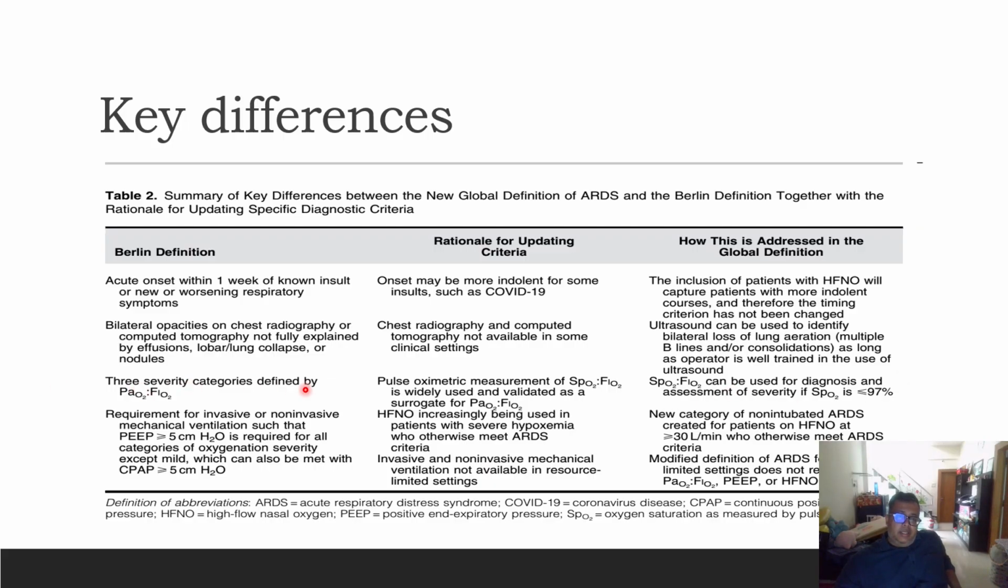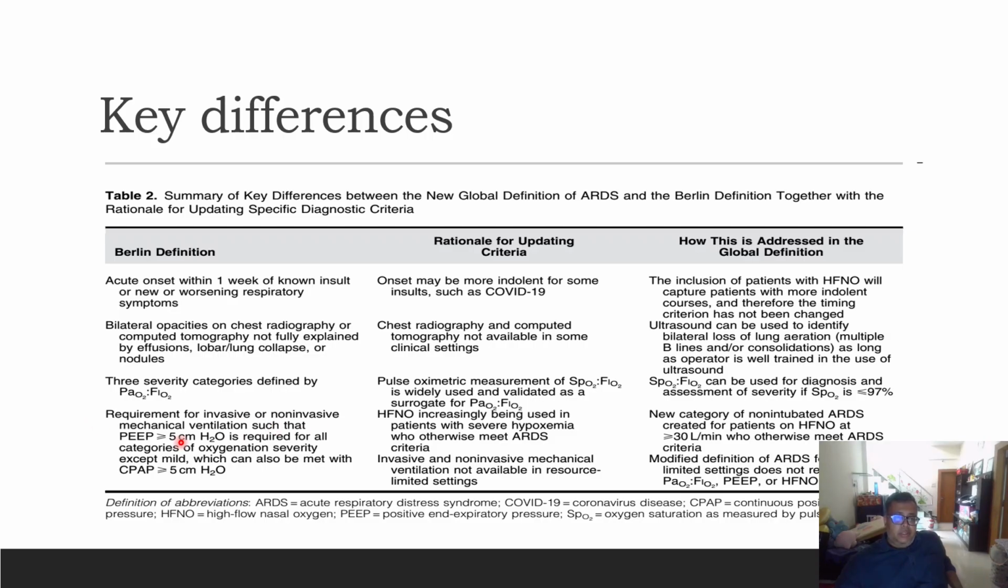3 severity categories defined by PF ratios. Pulse oximetry measurement of SF ratio is widely used and validated as a surrogate for PF ratios. SF can be used for diagnosis and assessment of severity if SpO2 is less than or equal to 97%. So if ABG is not available, you simply use the pulse oximetry criteria, that is the SpO2 to FiO2 ratio, to estimate the SF ratio if the SpO2 is less than 97%.